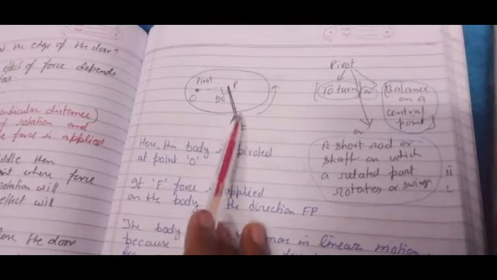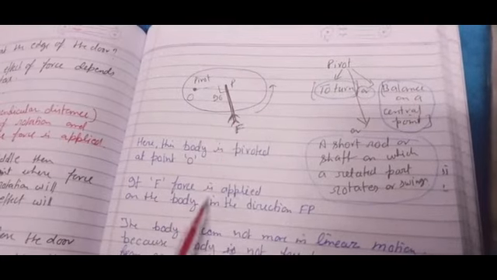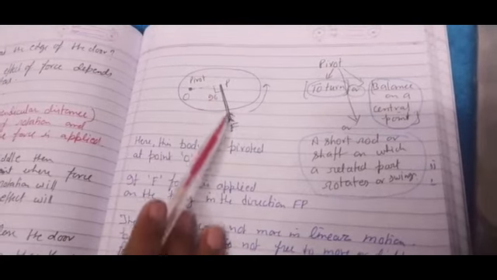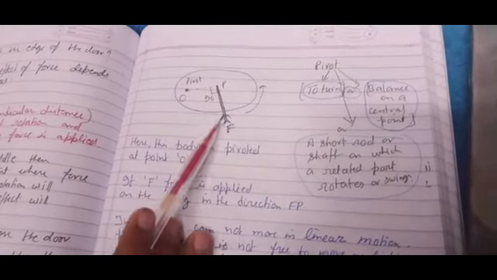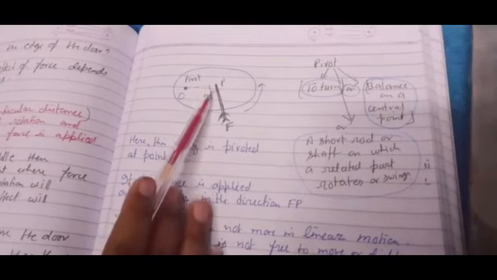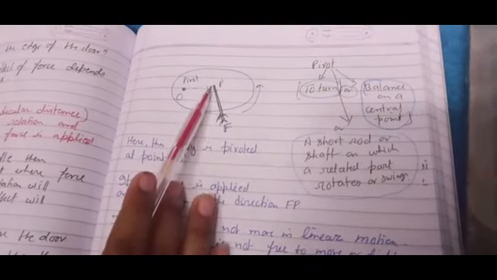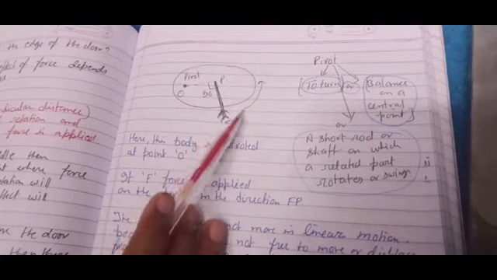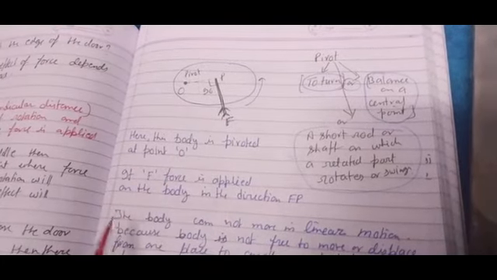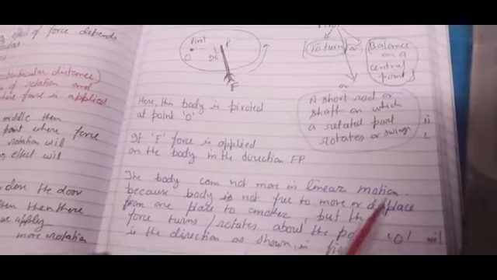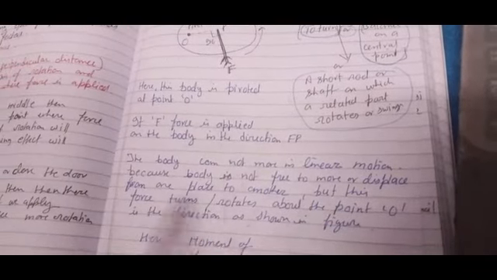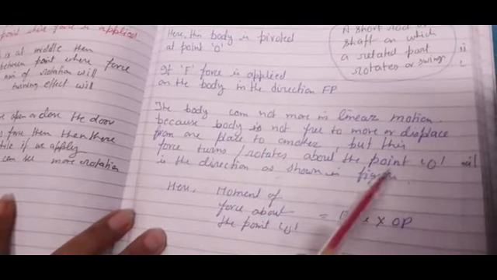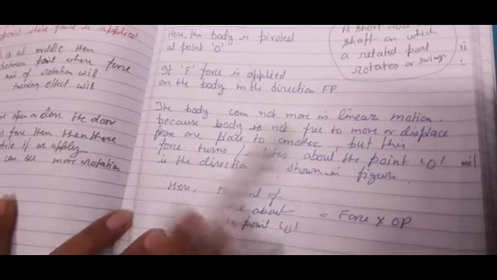Then what will happen if force F is applied on the body in the direction Fp? Here we have drawn a line to show Fp, which is not visible, just for explanation, and it is perpendicular, that is normal to the surface. Because the force is not able to displace the position of the body, it will rotate the body. The body cannot move in linear motion, because it is not free to move or displace from one place to another, but this force rotates it about the point O in the direction as shown in this figure.